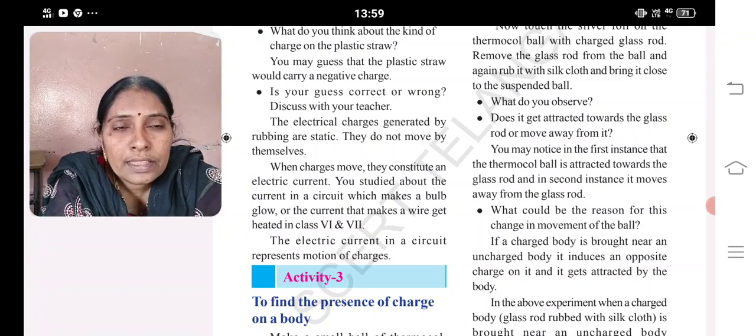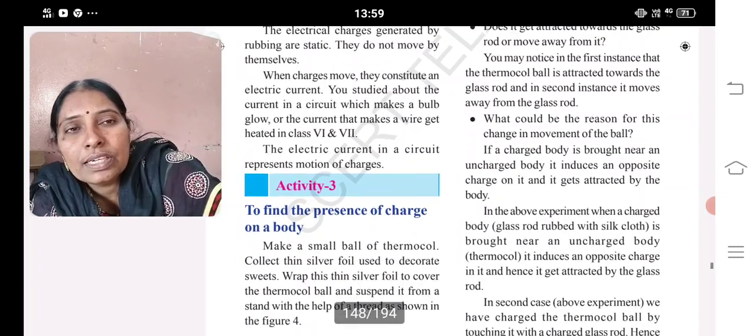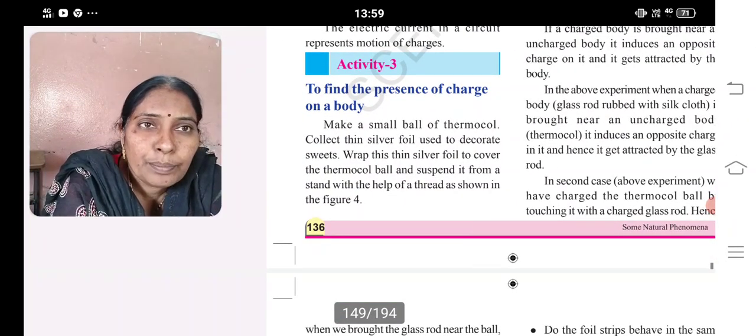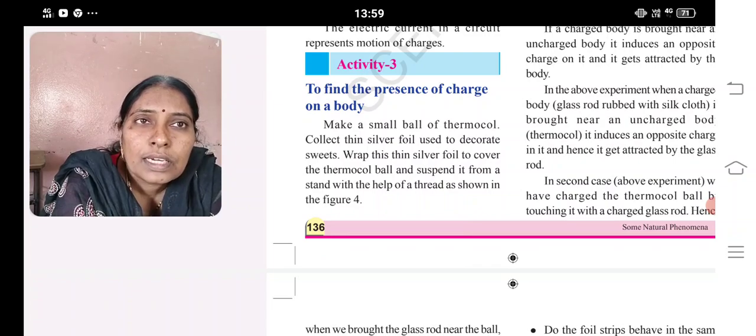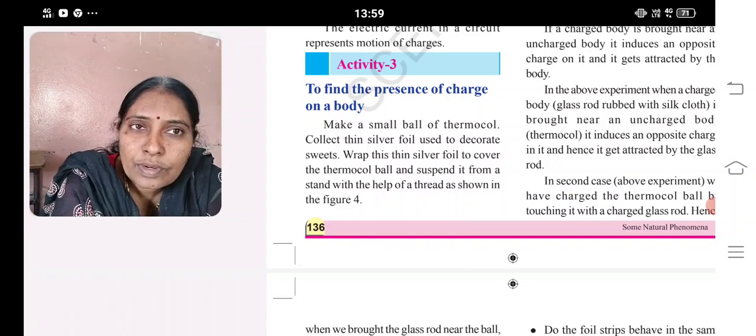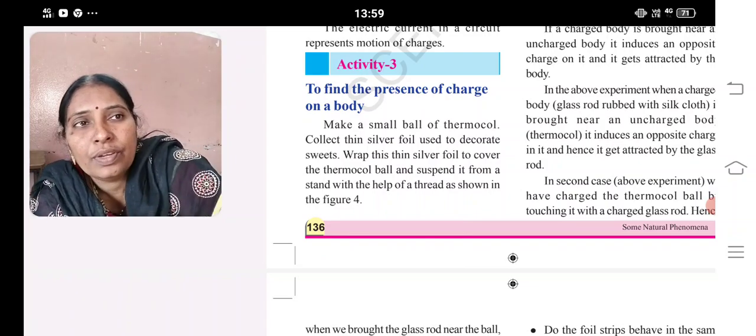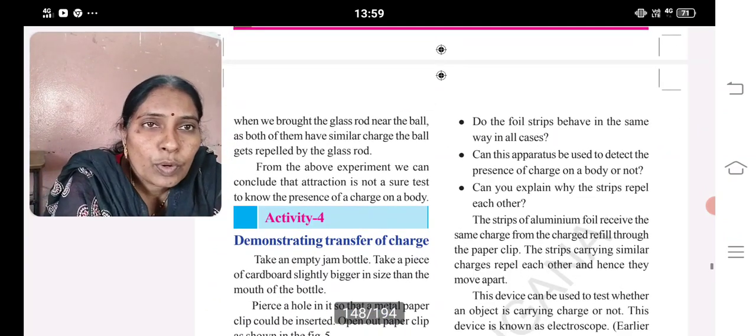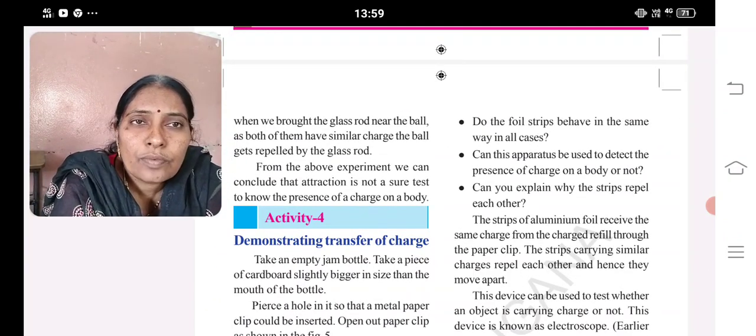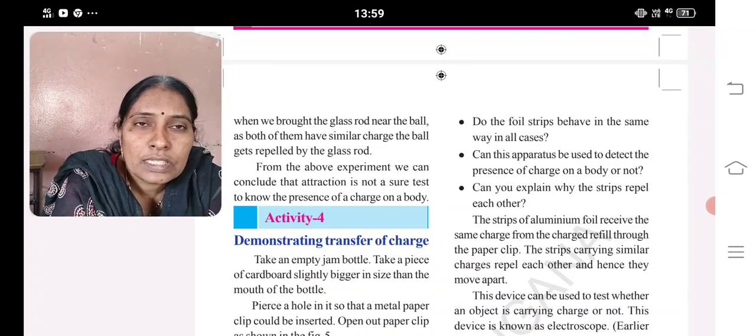To find the presence of a charge on a body, how will you test that? For that, make a small ball of thermocol, collect thin silver foil used to decorate sweets, wrap the silver foil to cover the thermocol ball and suspend it from the stand with the help of a thread as shown in the figure. When we bring a glass rod near the ball, as both of them have similar charges, the ball gets repelled by the glass rod.